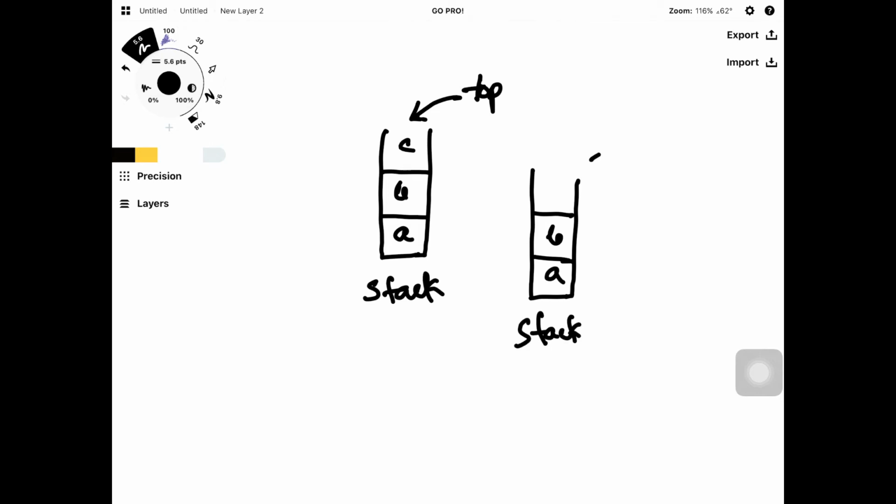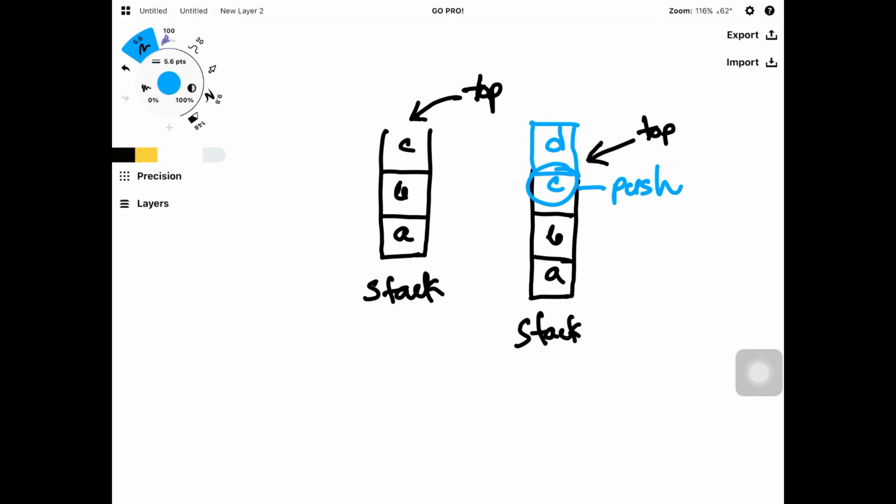Let's think that a new push operation will happen here, and it is C and it will go over B, I mean the top. And if another push operation happens, then it will go over C. So here is D and it goes to the top.